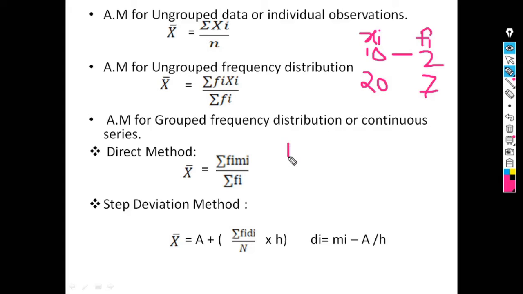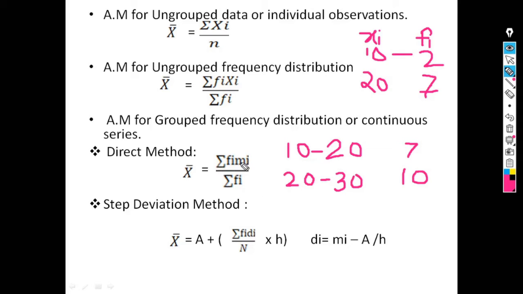Then arithmetic mean for group frequency distribution. Group frequency distribution means class interval along with frequency, means this type of data. Suppose the first class interval is 10 to 20, suppose its frequency is 7. Next class interval is 20 to 30, suppose its frequency is 10.